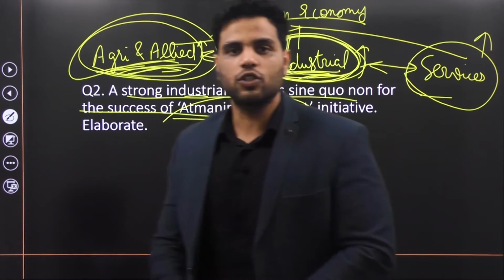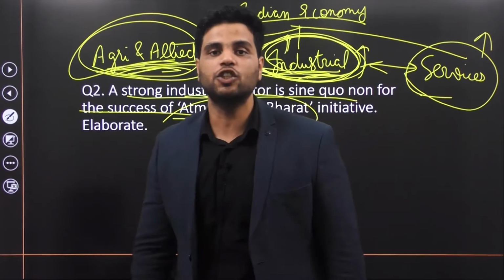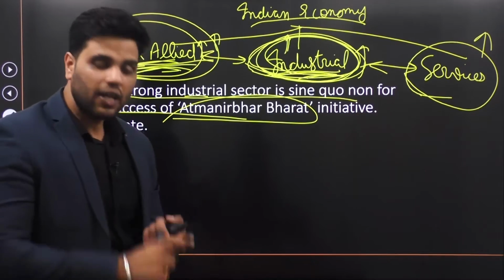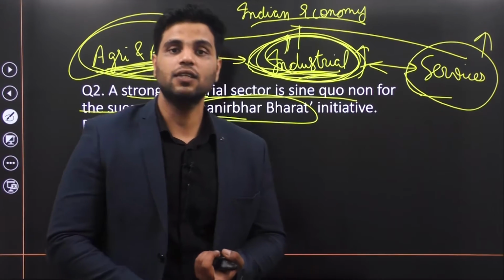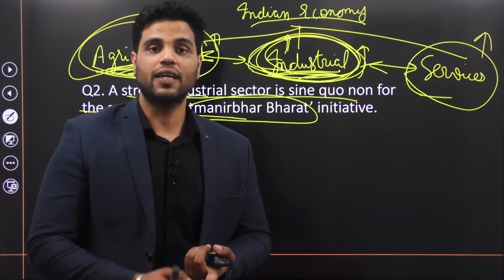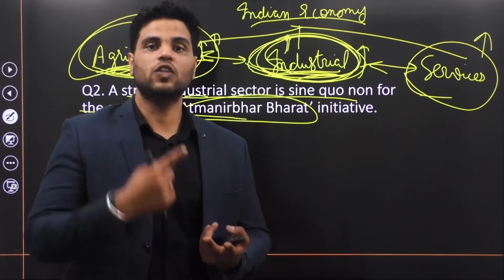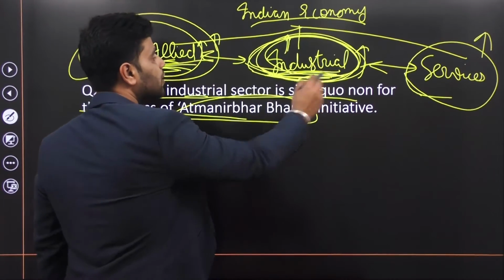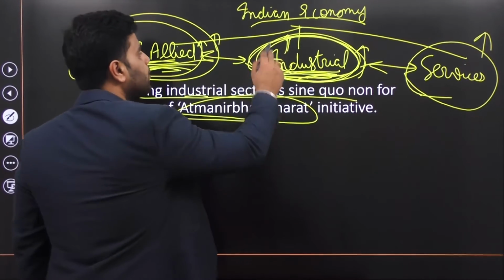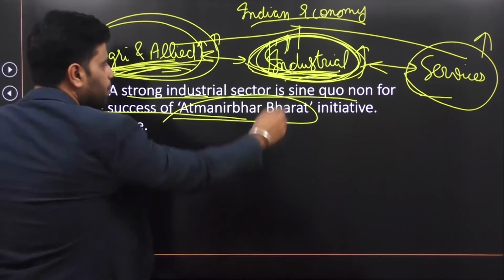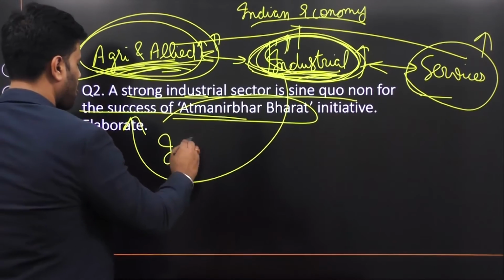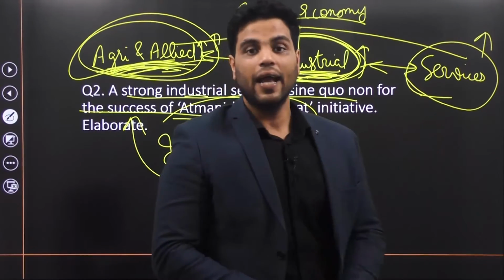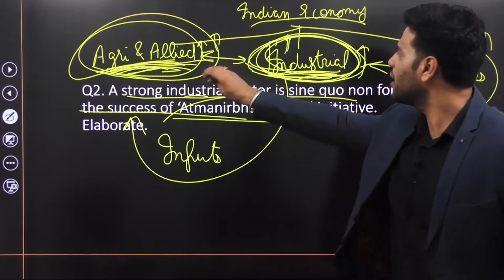All these inputs that are utilized in farming operations are manufactured in the industrial sector. So fertilizers are part of industrial sector. Tractors, combine, thresher, pesticide, all these things are part of industrial sector. So if industrial sector is growing, supply of inputs for agricultural sector also increases. And hence, in a sense, both of them are codependent.